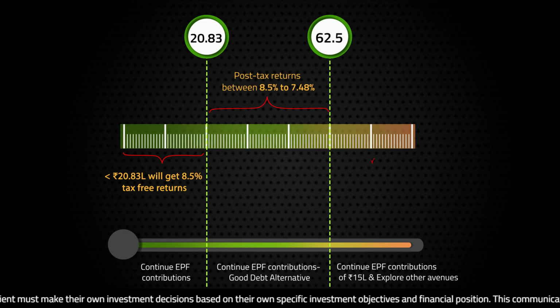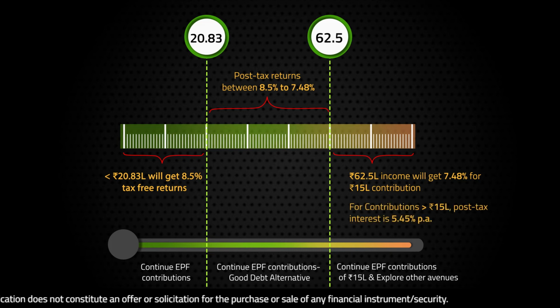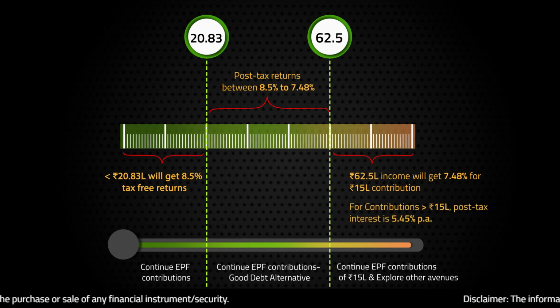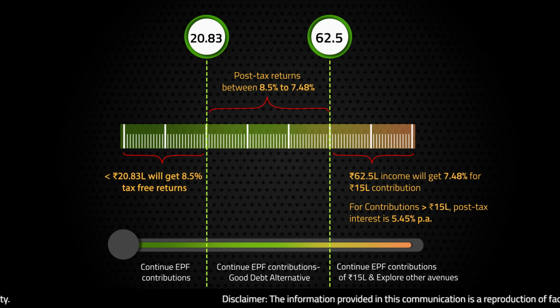In example number 3, since it's exceeding 62.5 lakh rupees, which is 1 crore in this case, up to 62.5 lakh rupees, one can make 7.48%. But for any salary above 62.5 lakh rupees, the interest earned on that will be completely taxable, and that portion will make only 5.45% per annum.